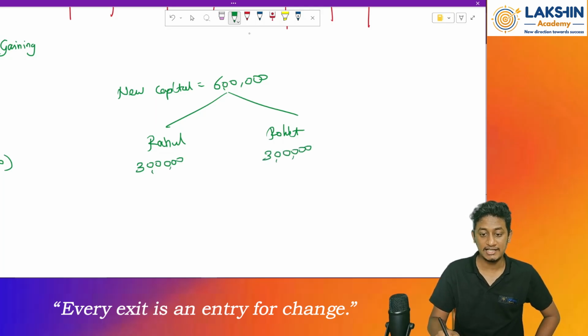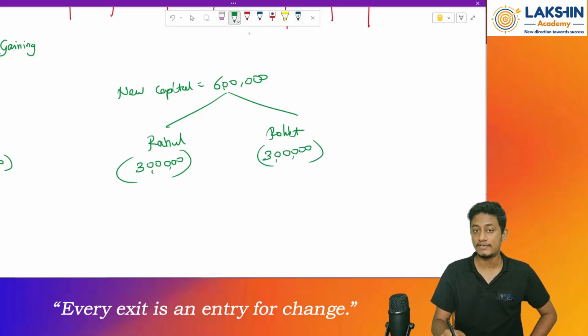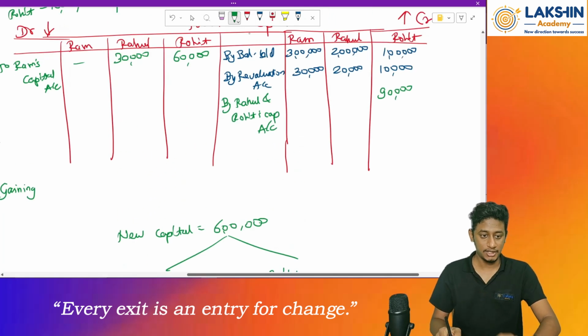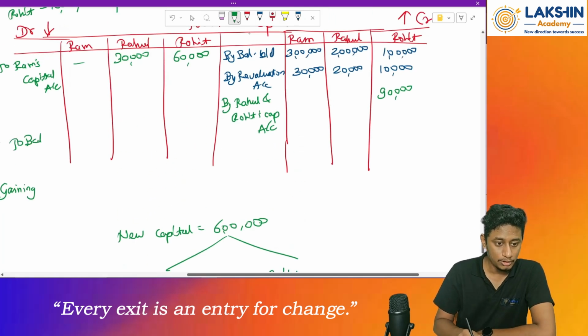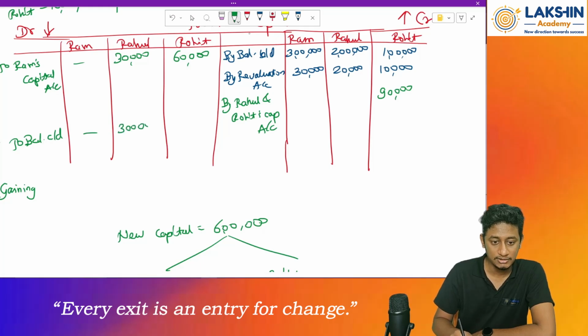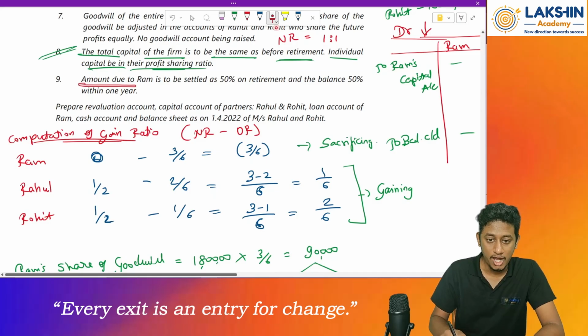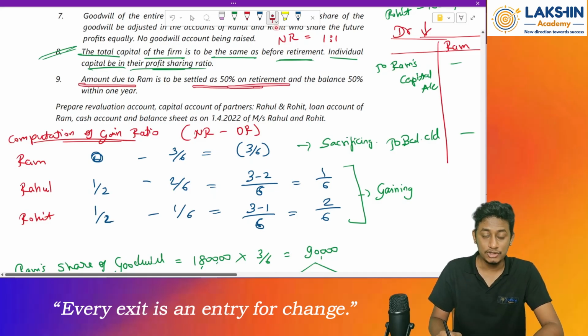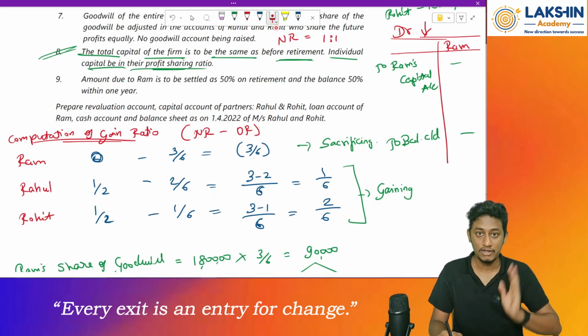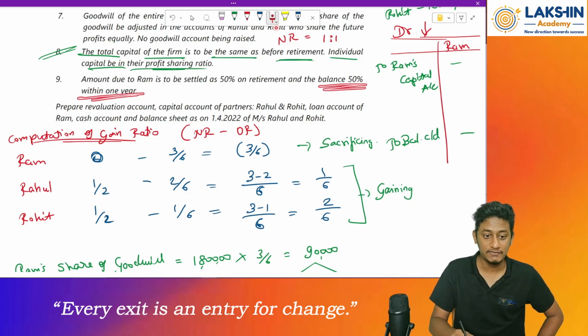If anything is excess, he will withdraw. If anything is deficit, he will bring in. Right? So balance carried down. Ram nothing. So Rahul 3 lakh, Rohit also 3 lakh. But before this, let us settle Ram's accounts. Because in Ram's account, what have they told us? That the amount due to Ram is to be settled 50% on retirement. So as soon as he retires, 50% is to be given to him, and the balance 50% within 1 year.